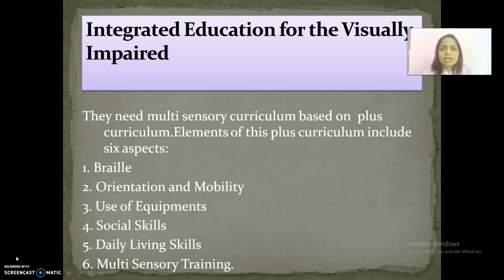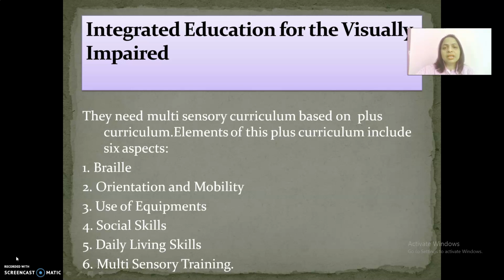Then social skills. Social interaction is a problem area for these children. They are less socially skilled and they are less accepted by their peers. Peer acceptance should be encouraged. And daily living skills. Due to loss of vision, they feel difficulty in carrying out their daily living activities. They should be given proper instruction and experiences for the development of eating skills, dressing, body hygiene, taking a bath, handling money, shopping, using electrical devices and appliances, food preparation, making the bed, etc. The role of parents and teachers is equally important in the development of this aspect.